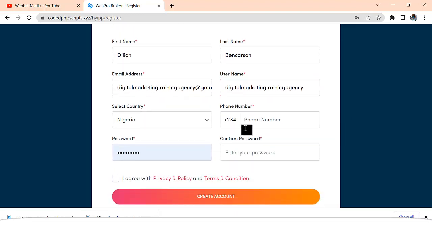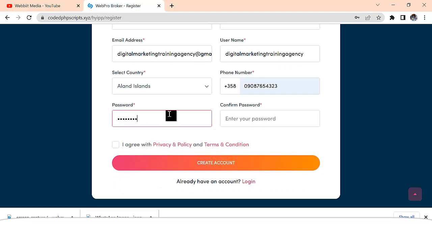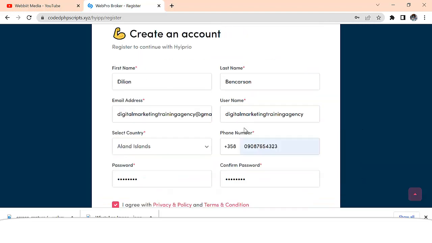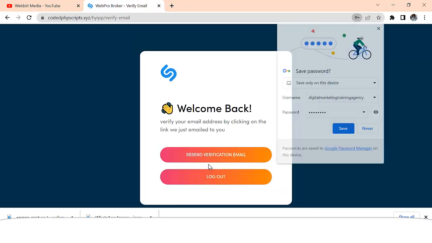So this is my username. I'm going to enter my phone number, I'm going to choose my country, and I'm going to choose my password. And I'll click on agree. So I can fill the form, and then I click on create account, right?